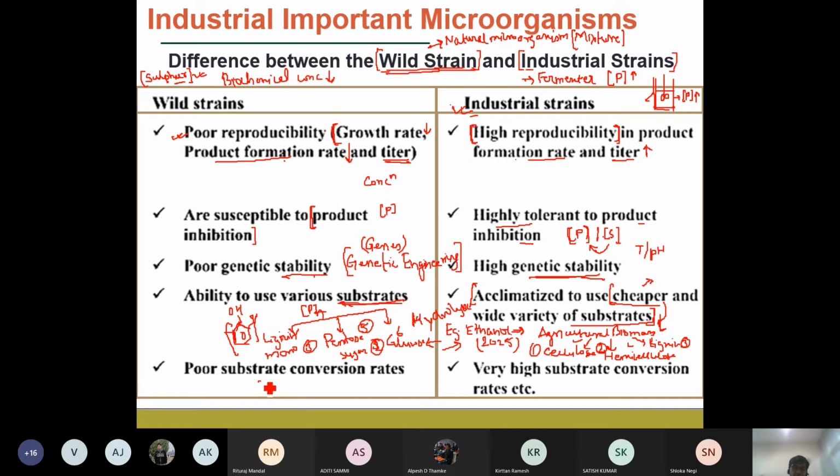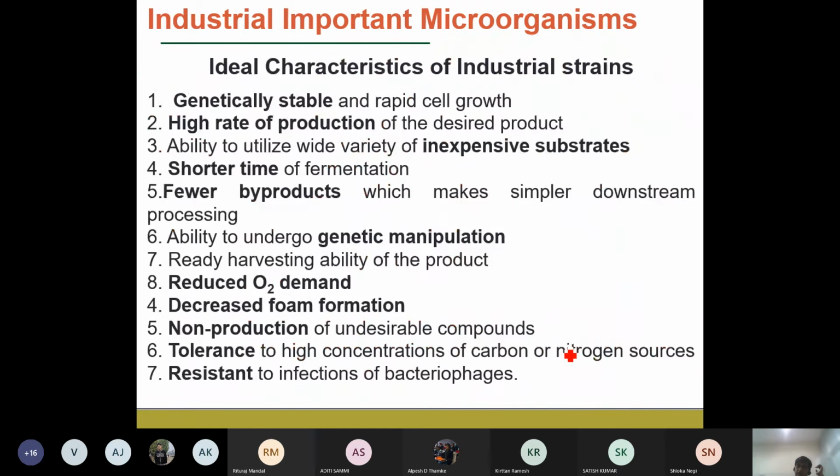And we already discussed that generally the wild strain has poor substrate conversion into, for example, the biomass or the overall product. But in the industrial strain, we generally have very high substrate conversion, and since the substrate conversion is very high, the product formation or the biomass concentration that is produced is significantly higher. So these are the advantages of the industrial strain.